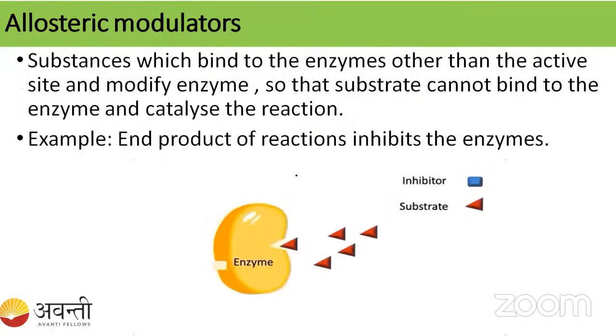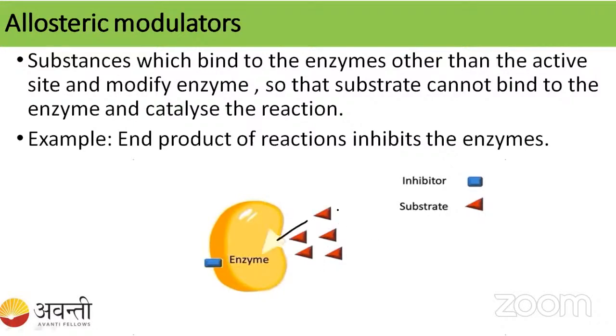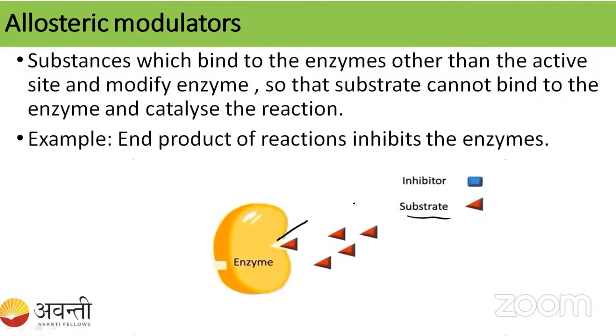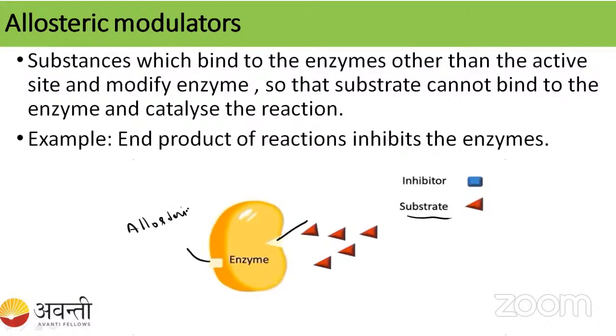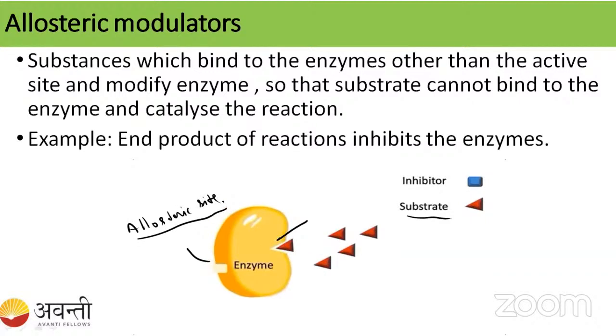Allosteric modulator. What is the allosteric modulator? You are observing in the animation here. This is the active site of the enzyme, and this is the substrate. See here, this enzyme has two sites. One is the active site, the other one is the allosteric site. In the allosteric modulator, or non-competitive inhibition, we will tell that.